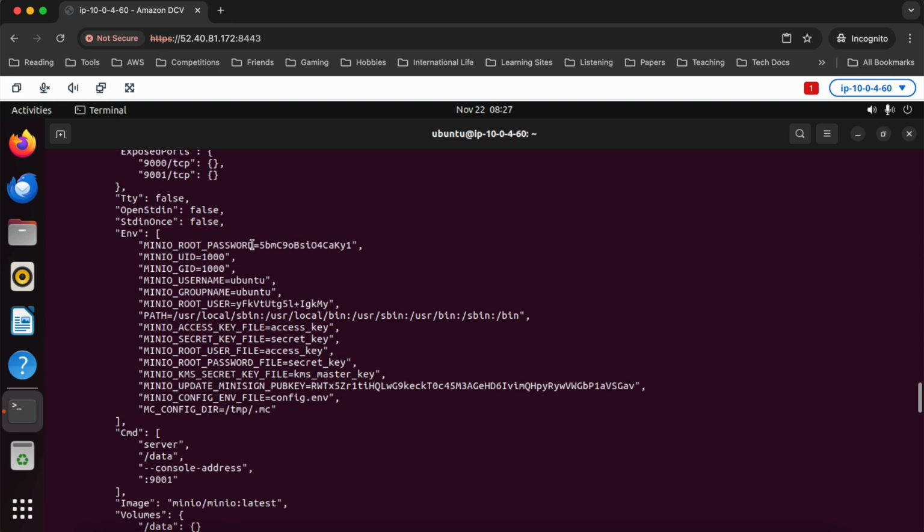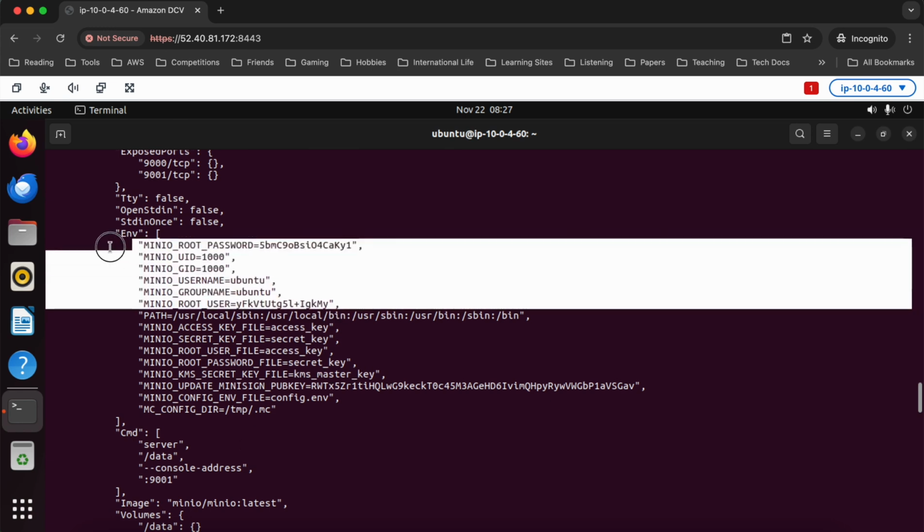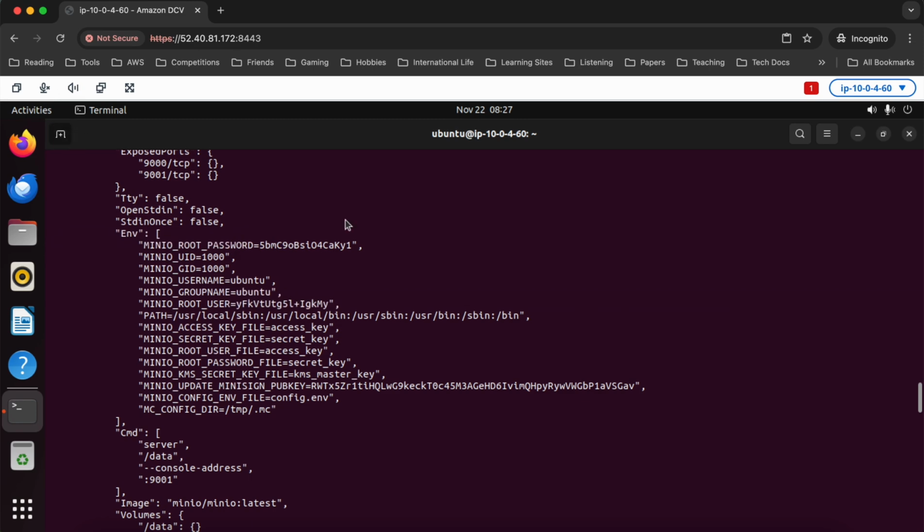I'm going to grab this because I'm never going to remember that. And the username is pretty easy to remember. Oh my gosh, look at that. So the MinIO username is ubuntu. The MinIO root password and root user are this, which is just some randomly generated string. Let's try using, okay, we're actually going to need to save all of that because I might need that information later. Well, you know what? I'll just open a new terminal window.